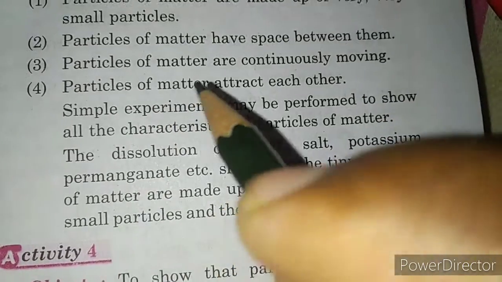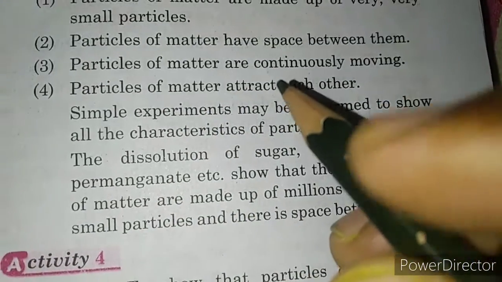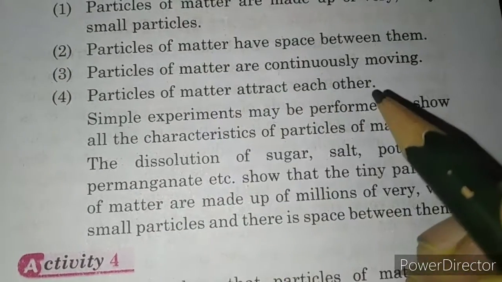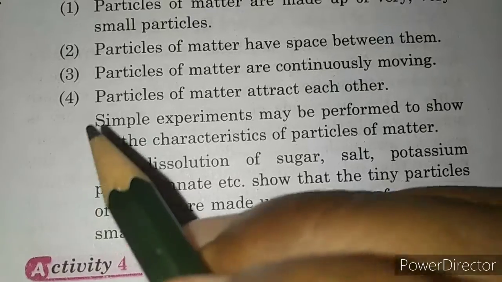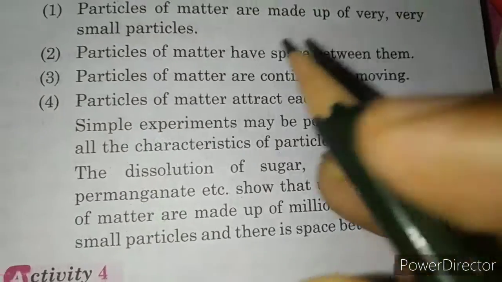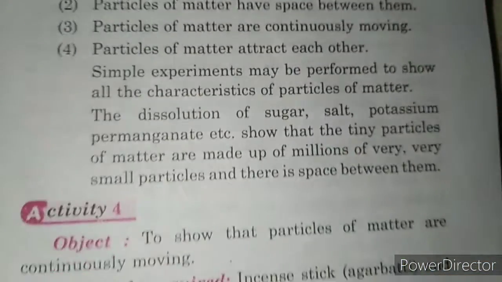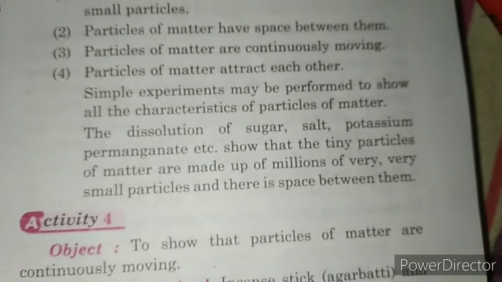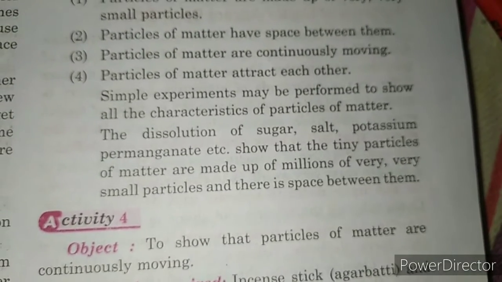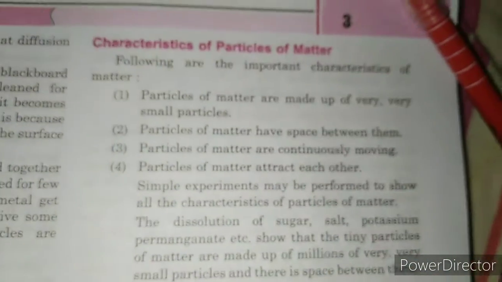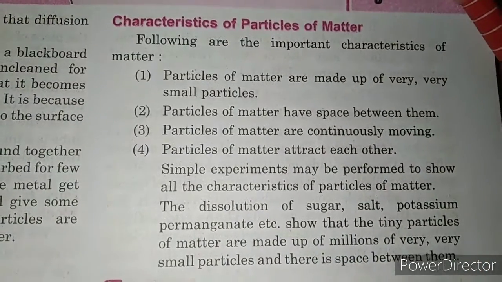Particles of matter are in continuous motion. Now particles of matter attract each other, due to which in liquids and solids there is fixed volume. Clear?